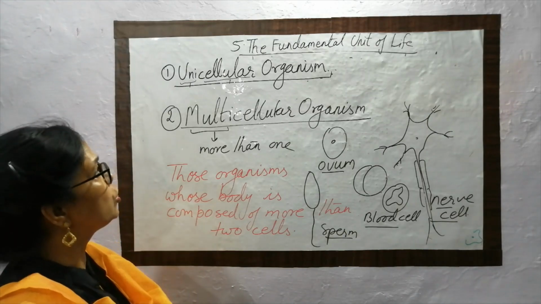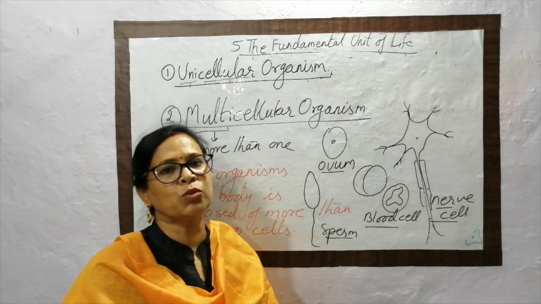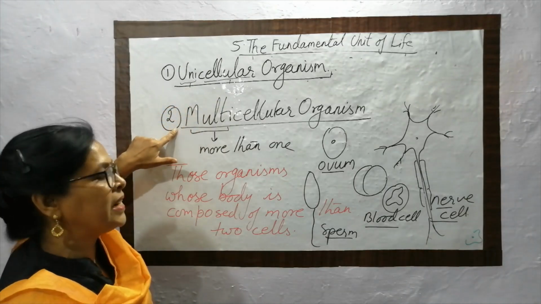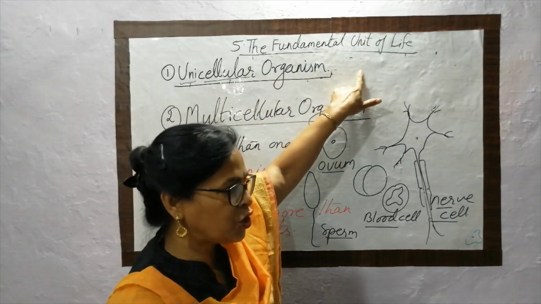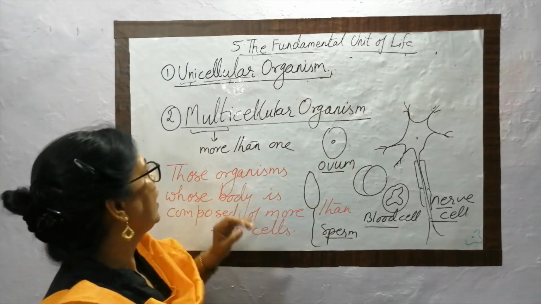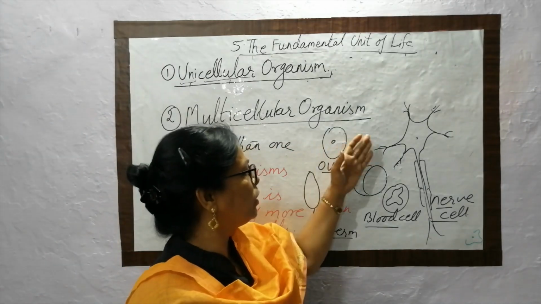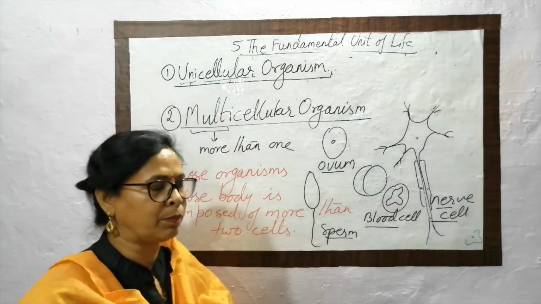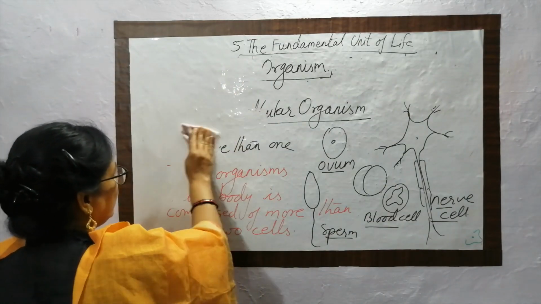Now, to summarize the portion: on the basis of the number of cells, there are two types of organism. One is called the unicellular organism and one is called the multicellular organism. Unicellular organisms are amoeba, paramecium, chlamydomonas, euglena, various bacteria, etc. And multicellular organisms, the best example is us. We are multicellular organisms. All the plants are multicellular organisms.